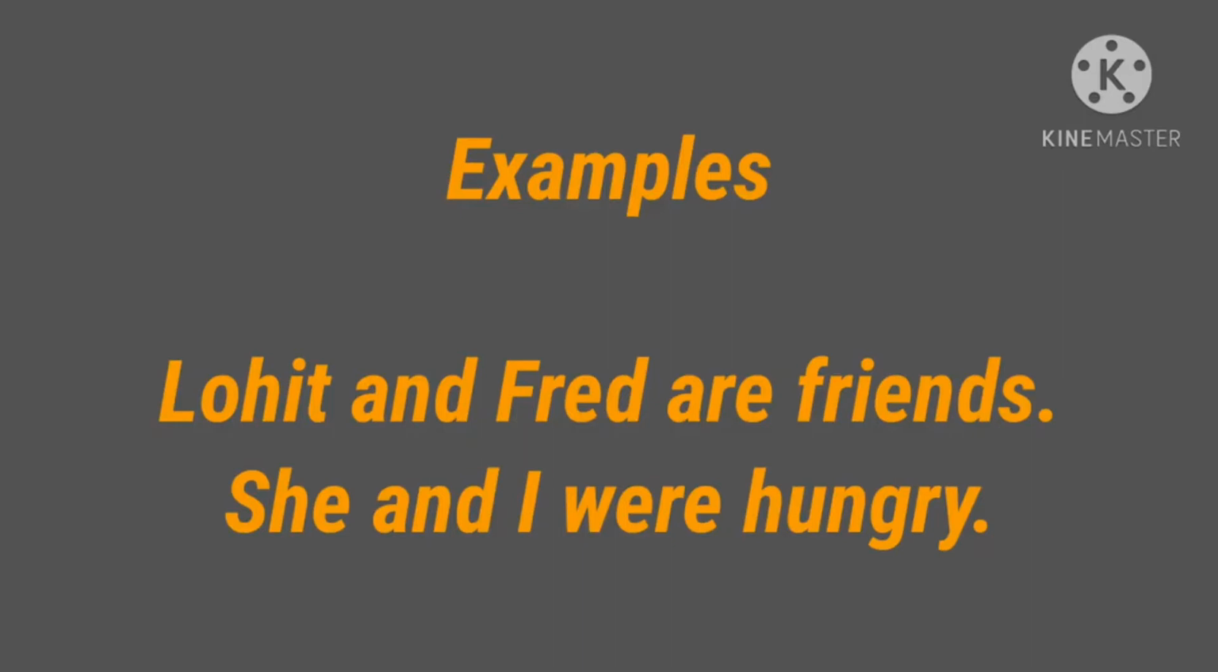One more example: she and I were hungry. She is one singular subject, and I is one singular subject. Two singular subjects are joined with and, so we use a plural verb here. Where is the plural verb? Were. So, she and I were hungry. Are you clear? If two singular subjects are joined with and, a plural verb is used.